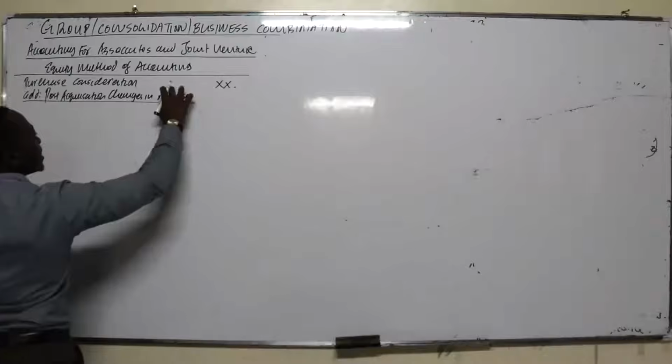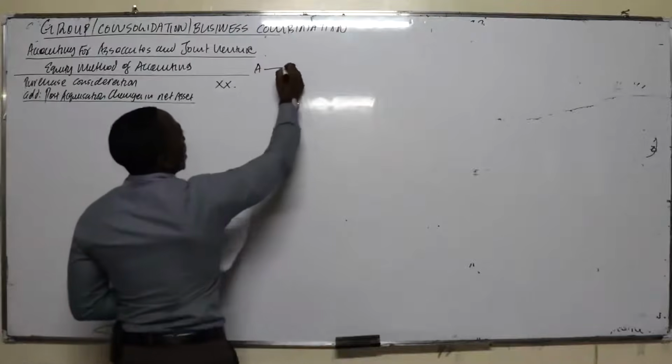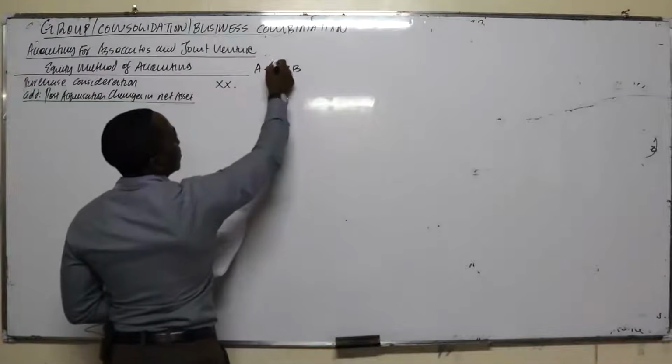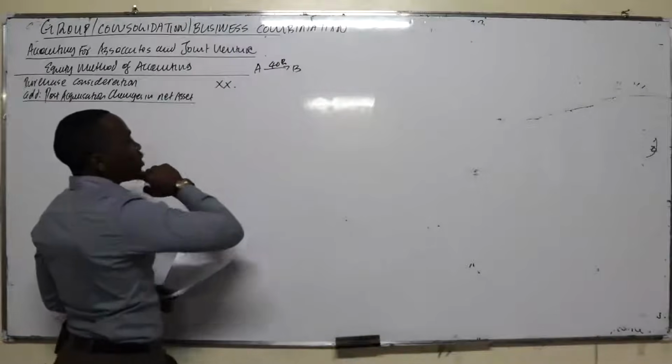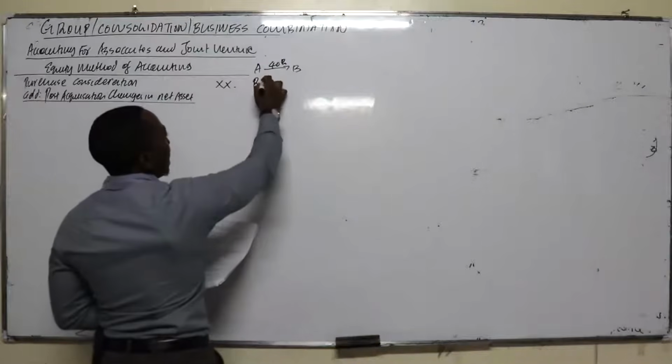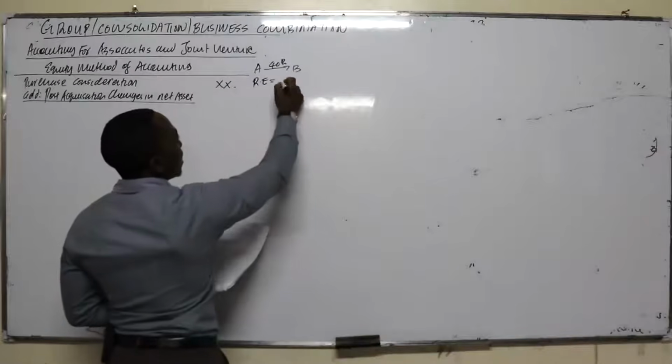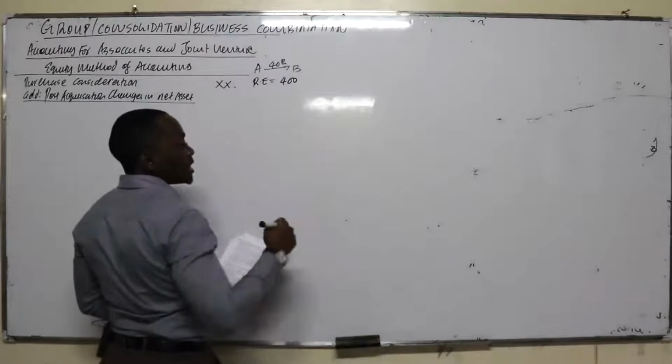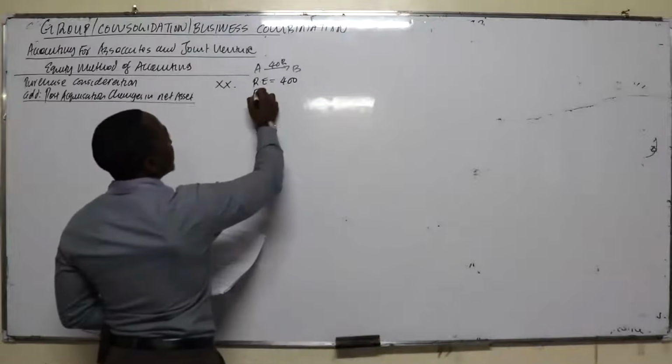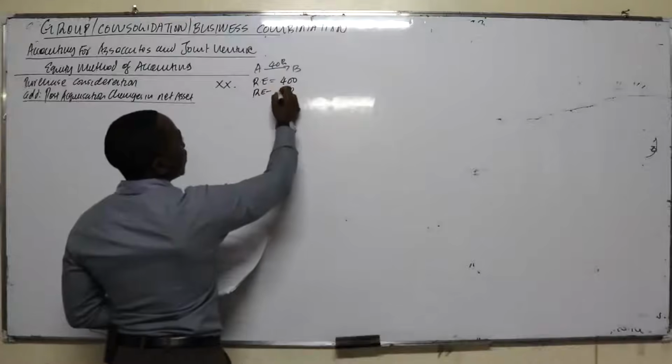So when we talk about the net asset, in this case, we compare things to do with the ordinary share capital, share premium, retained earnings, and reserves. But mostly what changes is the retained earnings. For example, assuming company A acquired company B, which is an associate, 40%. At the date of acquisition, the pre-acquisition retained earnings was 400. But as per the reporting date, the retained earnings has increased to 500.